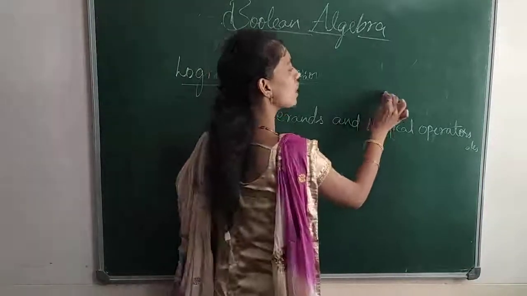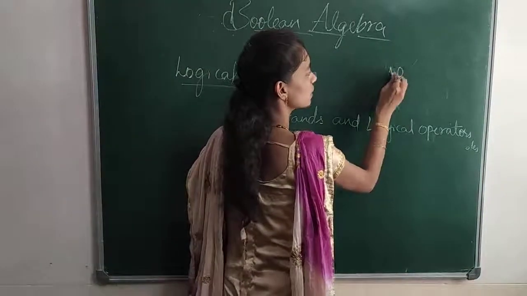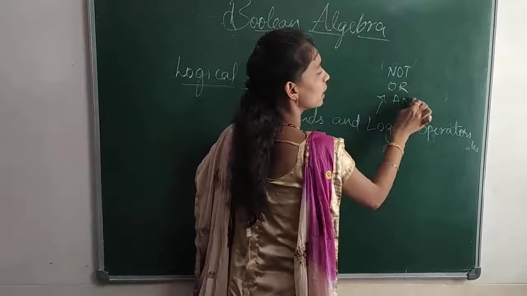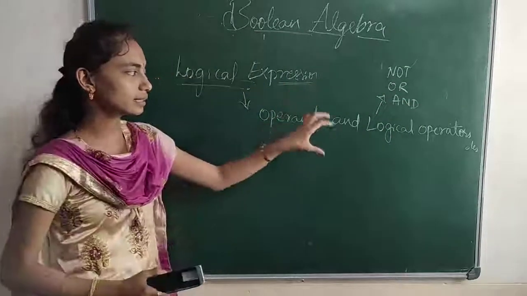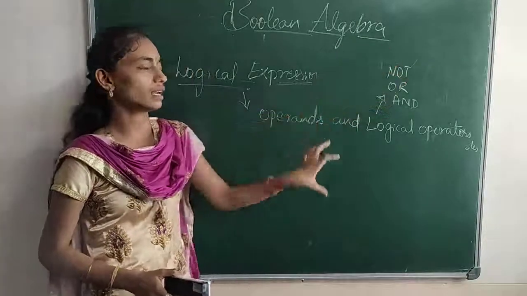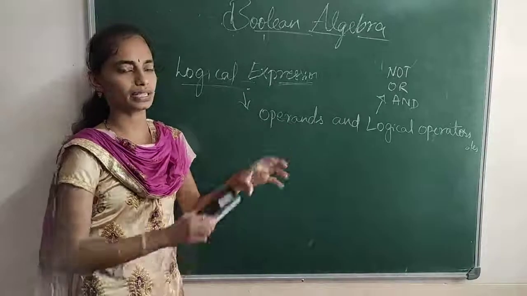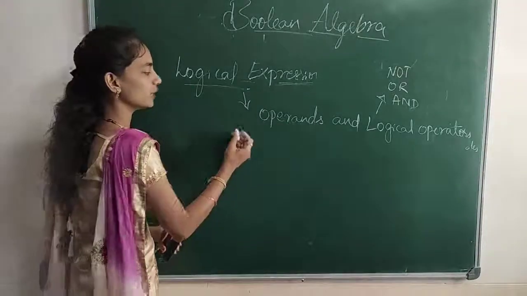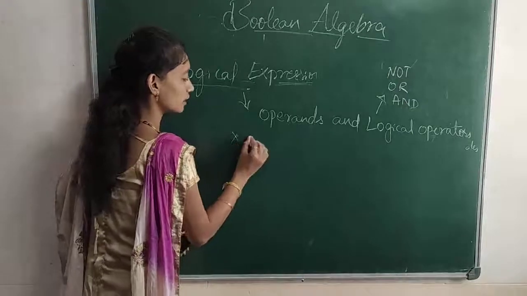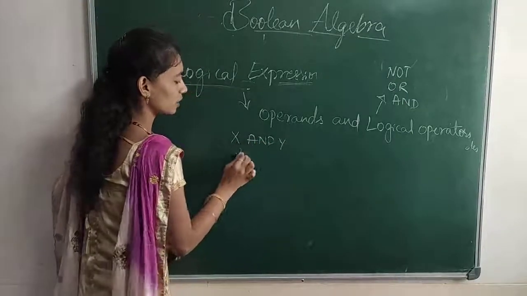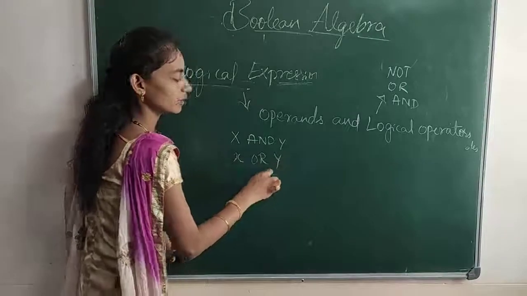Which are those logical operators? Not, or, and. So these are the three logical operators. With the help of these logical operators and operands, combining them, we can write a logical expression or Boolean expression. Suppose take it as x and y, or x or y, like this.